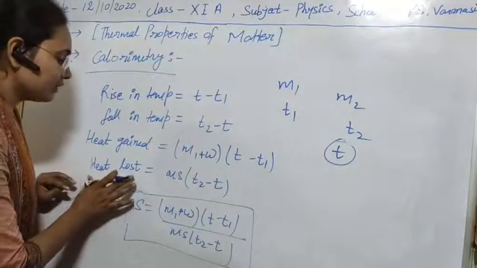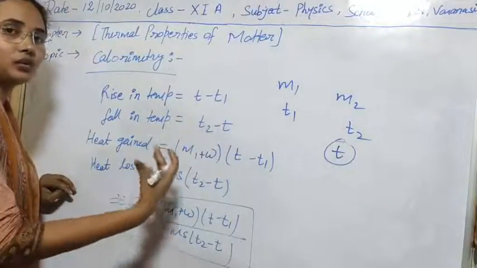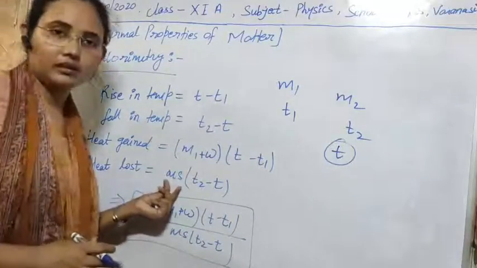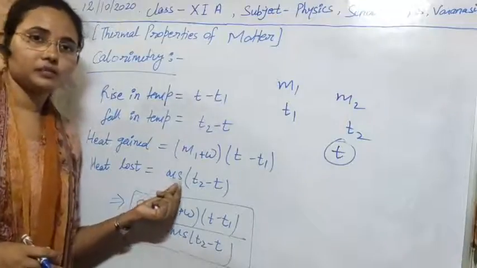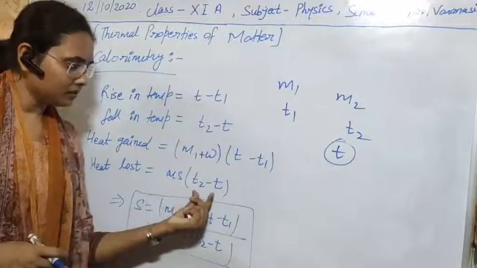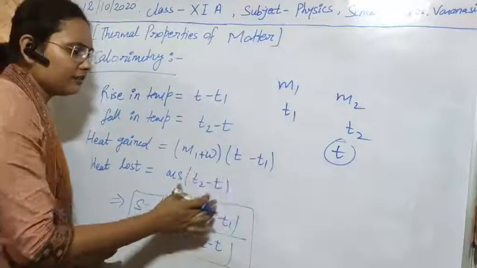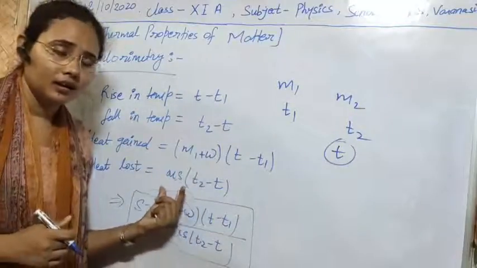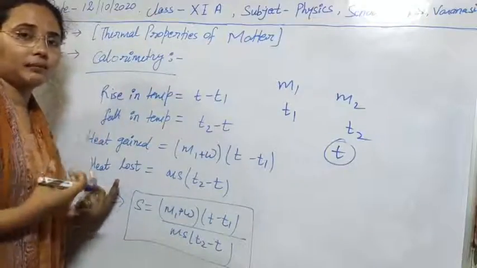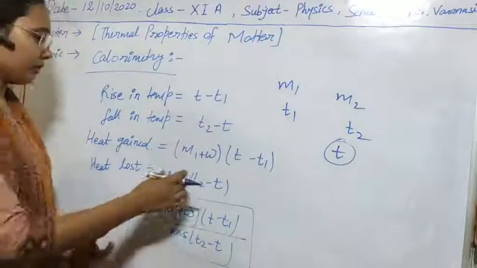Similarly, we can calculate the heat lost by the substance. As the substance is losing its heat to the water, if S is the specific heat of the substance, then the amount of heat it will lose is m s times the change in temperature. Clear? These are all theories I have told you already, water equivalent and specific heat. The change in temperature is due to specific heat S, mass M and temperature difference, so we can easily calculate it.